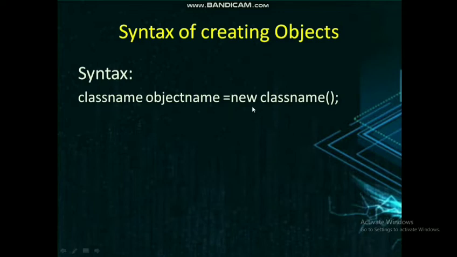And is equal to new class name of. So the new keyword should be used. Then again class name, function bracket open close and semicolon. So this is the general syntax of creating objects.